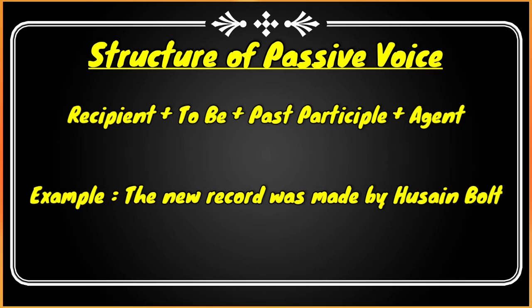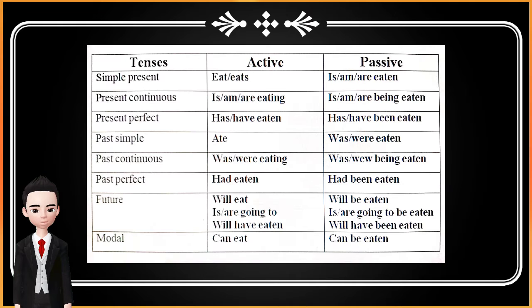The new record is a recipient, was is to be, made is a past participle, and by Usain Bolt is an agent. This is the formula of passive voice from the word it.